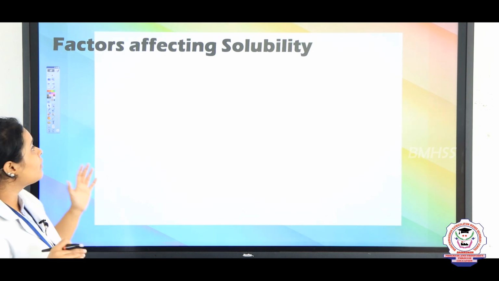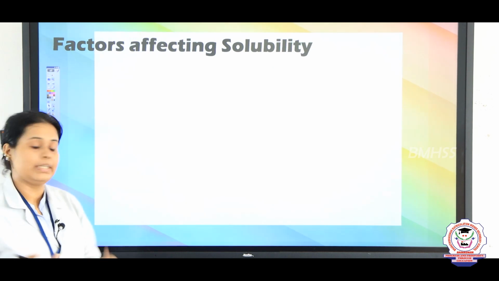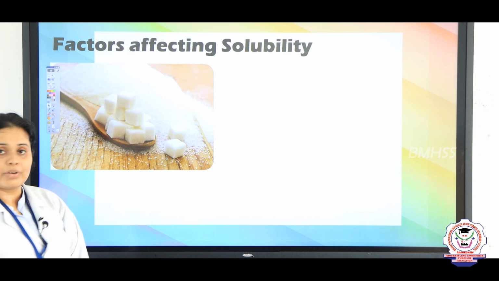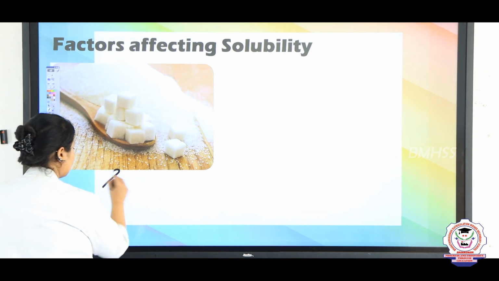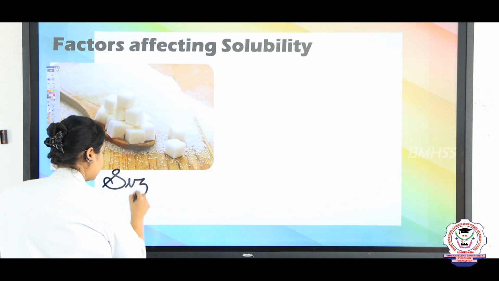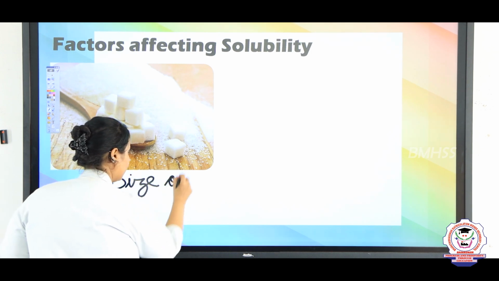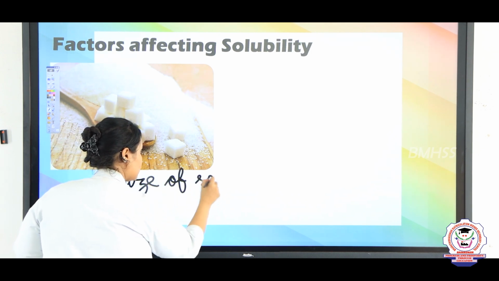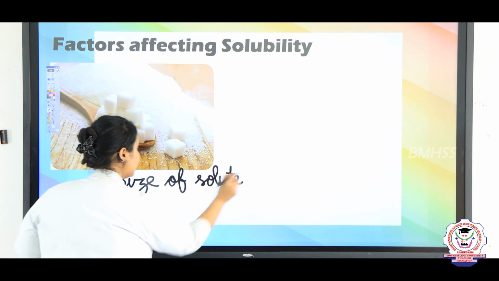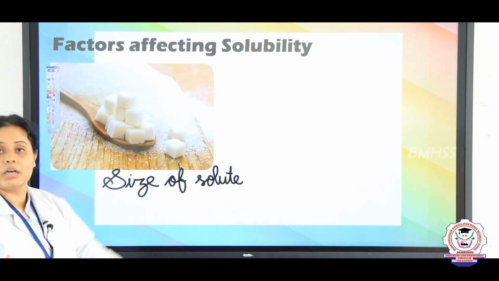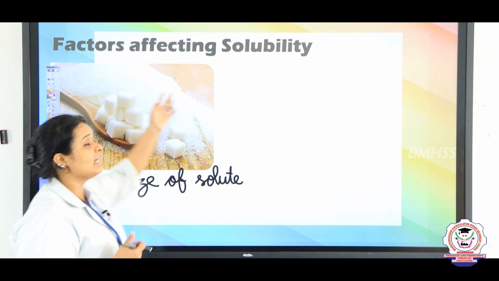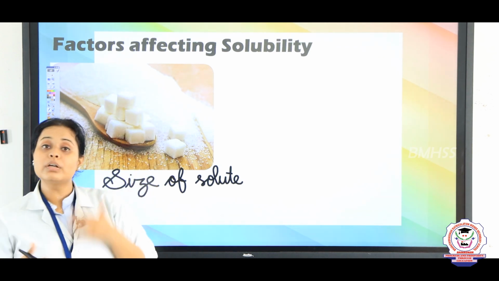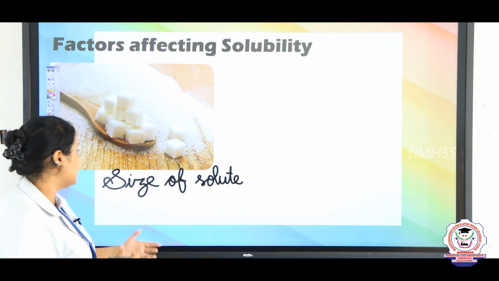Now let's see what are the factors which affect the solubility. Okay? The first factor is the size of the solute. So here you can see that if the size is bigger, then the dissolving will be a little bit difficult. But same way, if the size is smaller, the dissolving or the making of a solution will be easier.